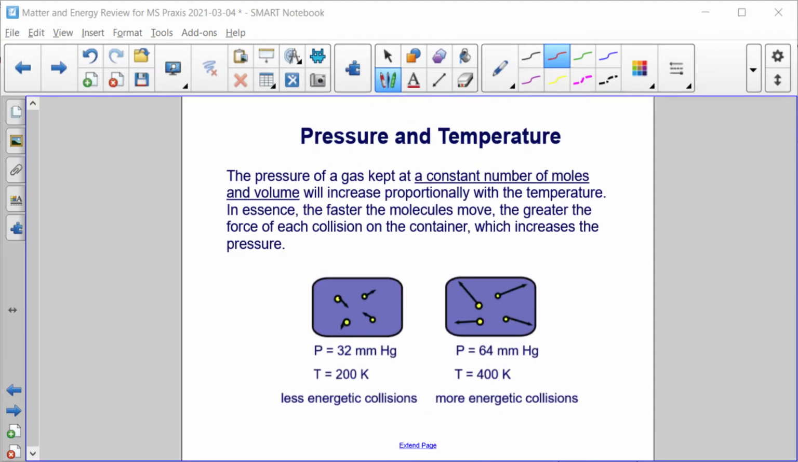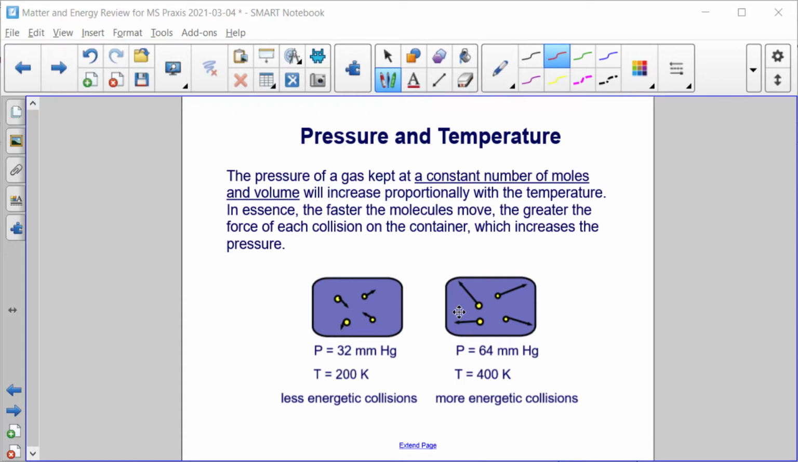The final relationship we'll look at is pressure and temperature. The pressure of a gas kept at a constant number of moles and volume will increase proportionally with the temperature. In essence, the faster the molecules move by an increase in temperature, the greater the force of each collision, which increases the pressure.